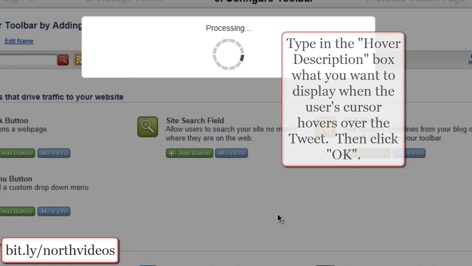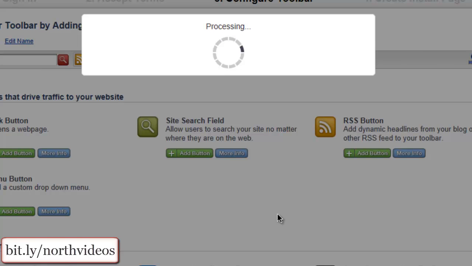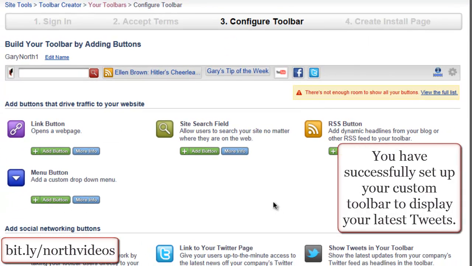Then click OK. You have successfully set up your custom toolbar to display your latest tweets.